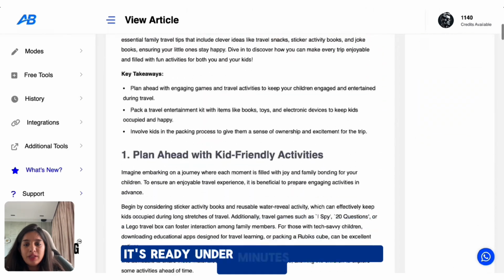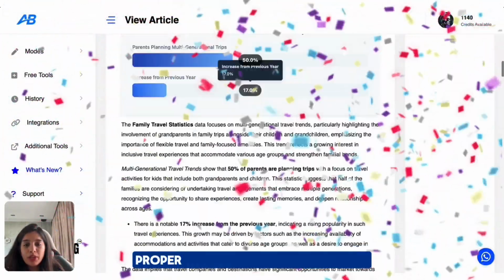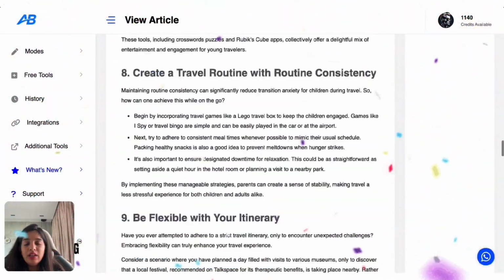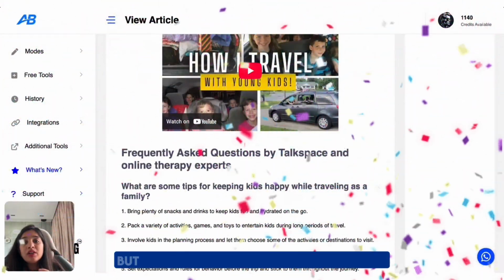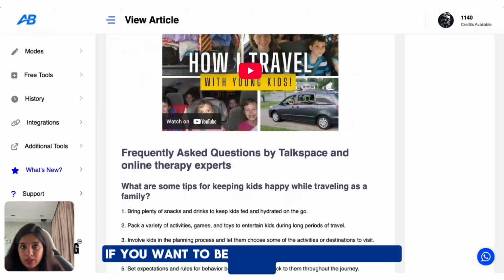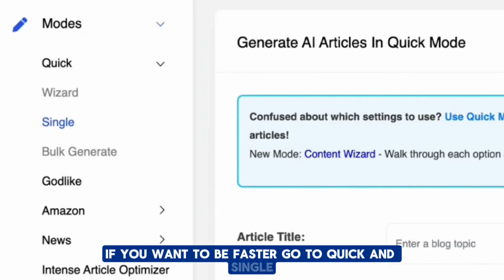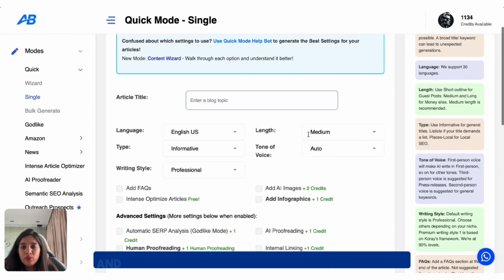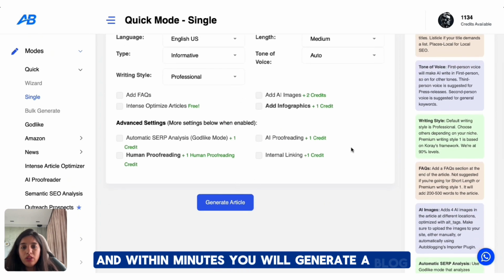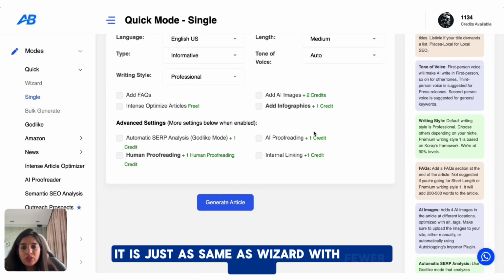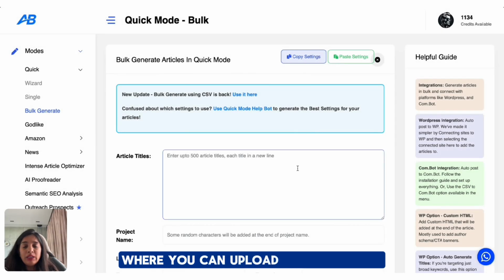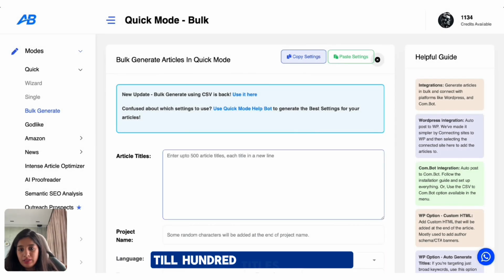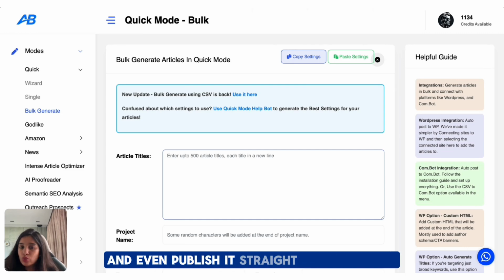It's ready in under minutes with proper headlines, proper images, infographics added, and if you scroll down you'll see a YouTube video with FAQs also. But here's a quick tip for the next time if you want to be faster. Go to quick and single and just type in your title here, and within minutes you will generate a blog. It is just the same as Wizard with fewer clicks. And you can also use the bulk generate option here where you can upload multiple titles, up to 100 titles basically, and Autoblogging will create them all and even publish them straight to WordPress.